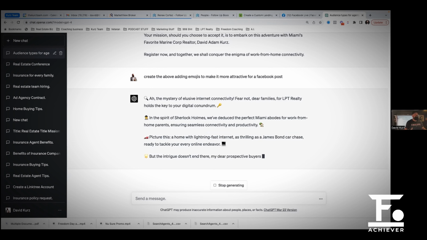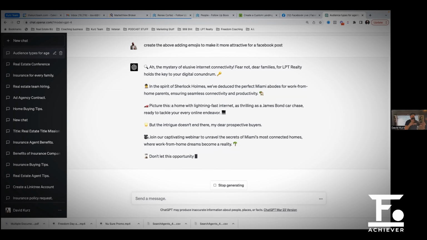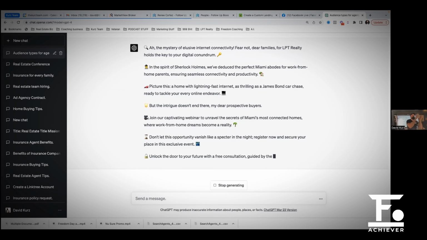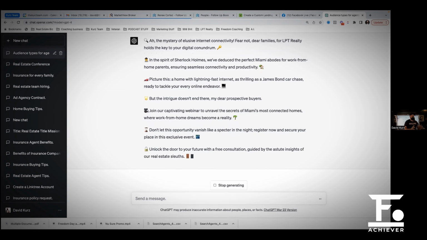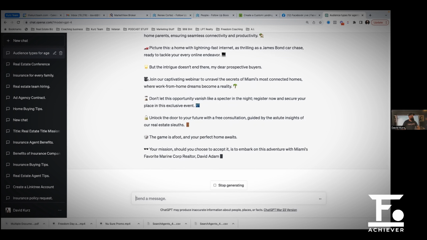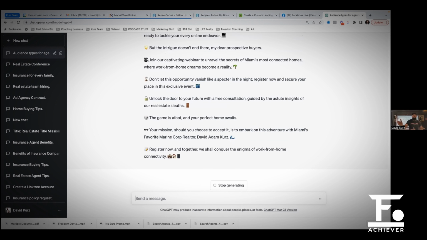Go to Canva, get a picture of Sherlock Holmes with his magnifying glass, put a house under the magnifying glass, put some Wi-Fi signals for connectivity, right? Put your information on it, your company name, logo, everything. Get your phone number on there and post this, and then create an Eventbrite that invites people to a webinar that you're going to give about connectivity in homes in your area.